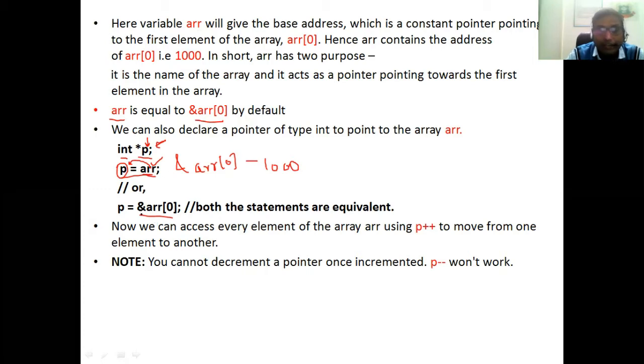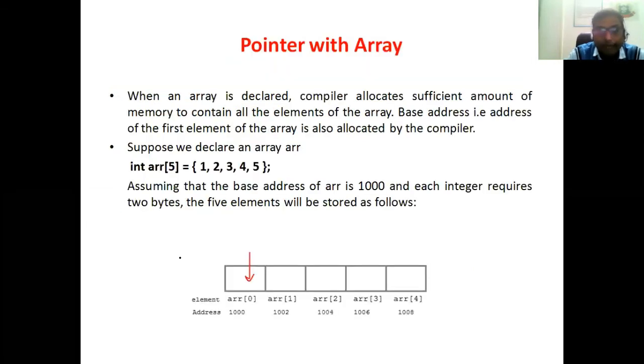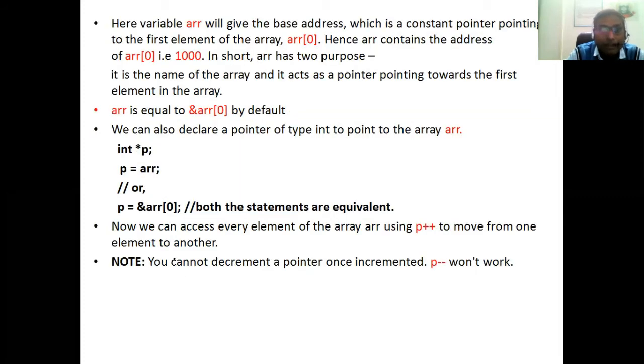The address of ARR of 0 is nothing but 1000, so 1000 is stored into p. That means the address of the particular first location ARR of 0 is 1000, and the address of the 0th location will be given to p. Both statements are correct. You can write it this way or this way.